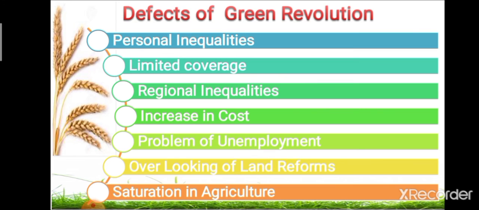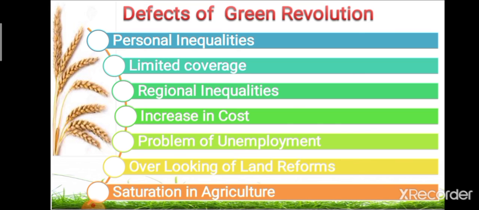Then next one, that is problem of unemployment. Machineries have taken the place of labor, so the problem of unemployment increased. Due to the use of these different machineries and tools, labor is reduced and time is also reduced, which ultimately leads to increase in unemployment. After that, next defect, that is overlooking of land reforms.